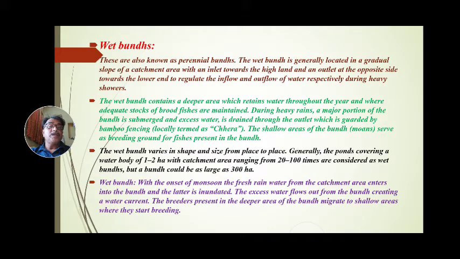The breeders present in the deeper areas of the bund, in the moon areas, these fishes migrate toward the shallow areas. When they migrate from the lower area to the shallow area, rainfall constantly occurs. Then a flooded situation is seen.